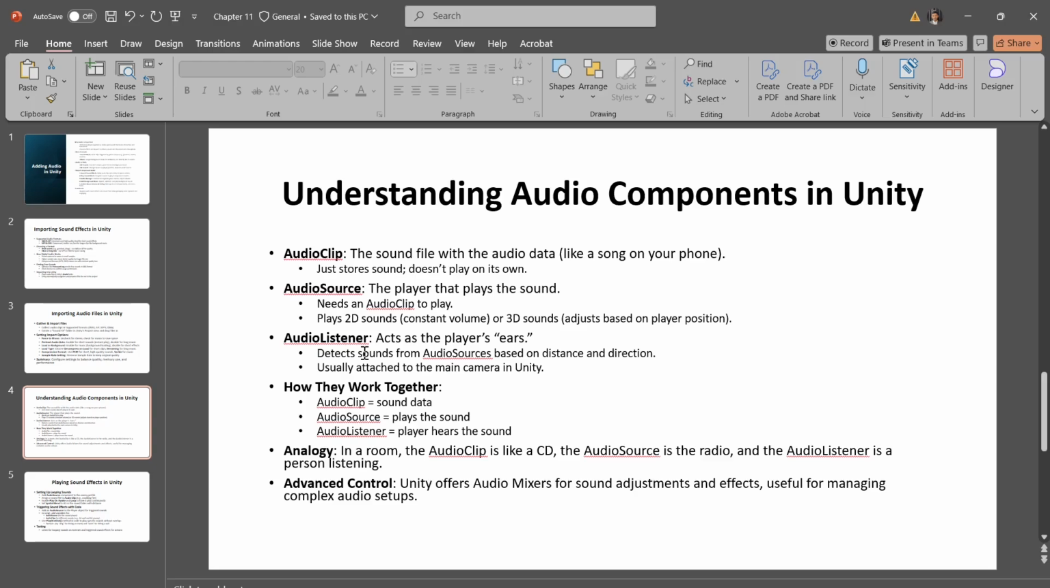So the key points here are: audio clip is the sound data, what you want to play. Audio source is the player, what plays the sound, like a speaker. Audio listener is the listener, the player's ears, usually attached to the camera. These three components allow Unity to play sound effects and music in a way that reacts naturally to the game world, making audio feel immersive and real.